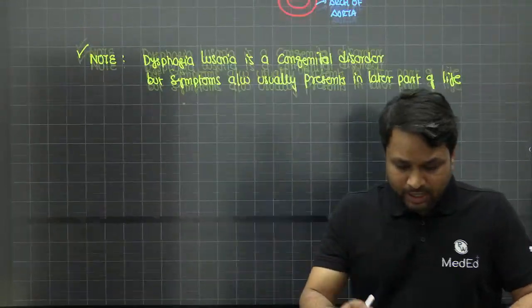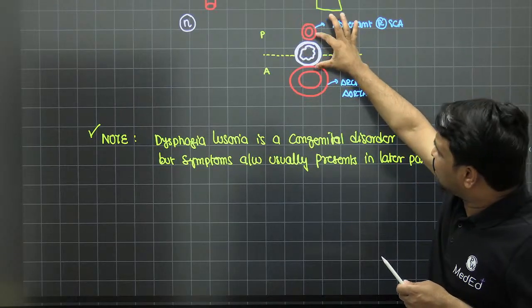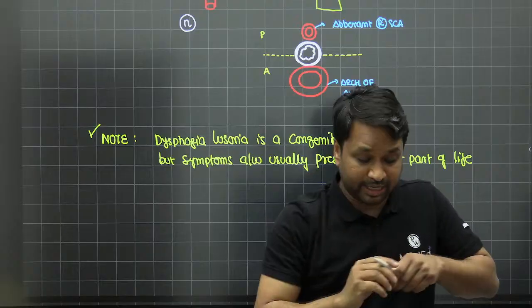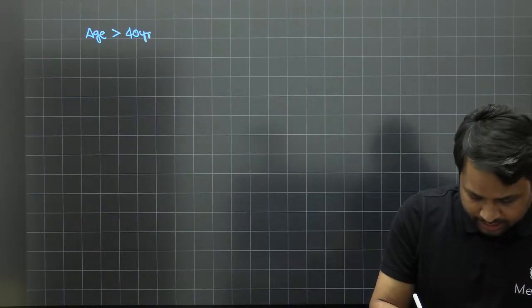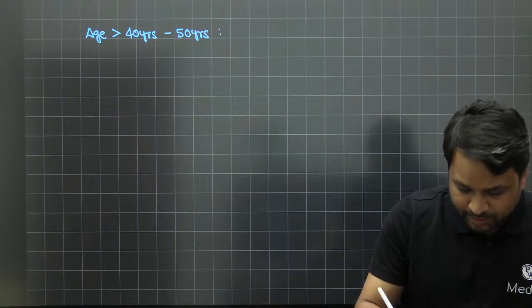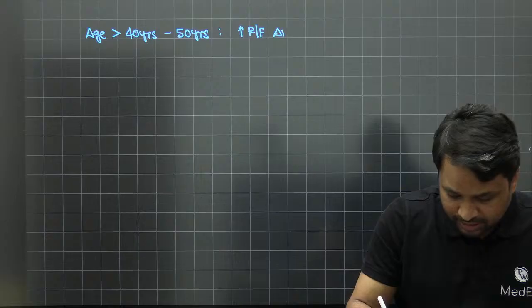See, again, when you look at the whole concept, this is what you need to remember. At birth it is like this, esophagus is there, the arrangement is there, it is not really compressing the esophagus, it is just encircling it. Now imagine when the patient becomes usually above 40 years, right? So when the age is above 40 years, or I can say to the fifth decade, that is 50 years. Now these are the patients who are also at increased risk for aneurysm.